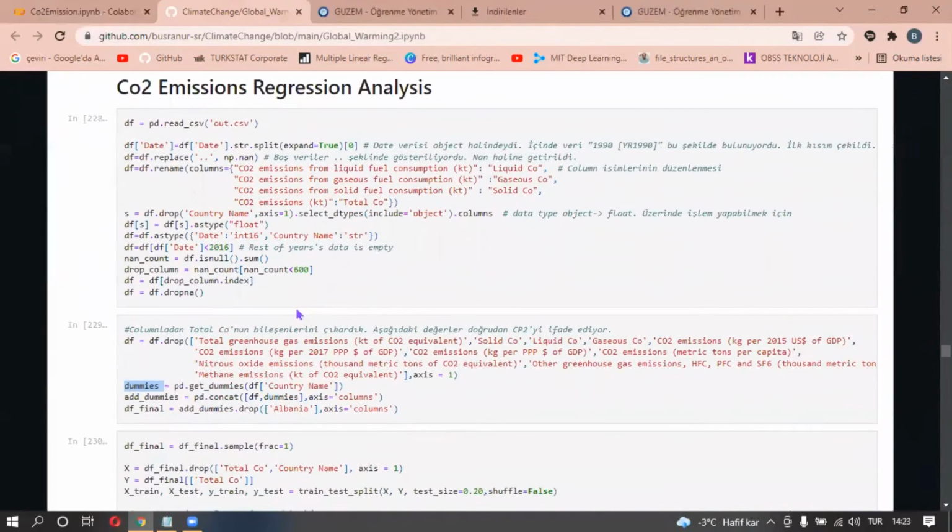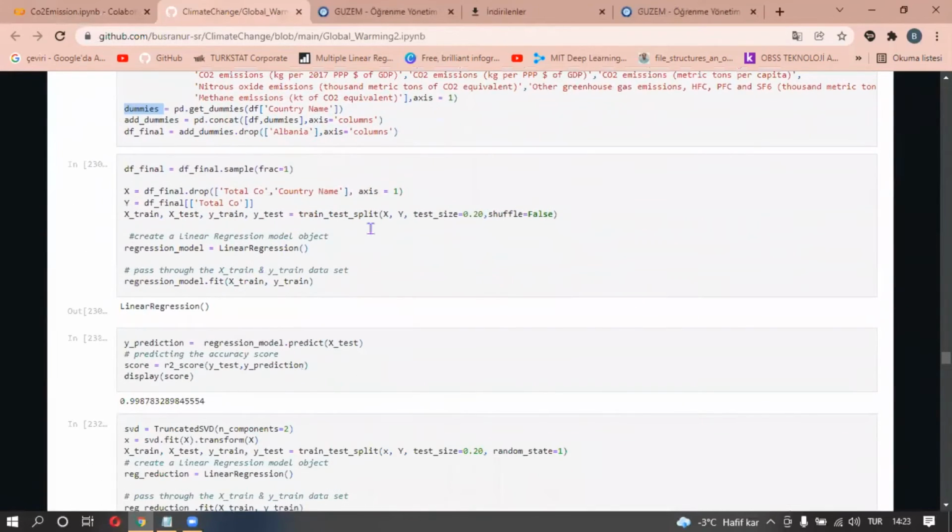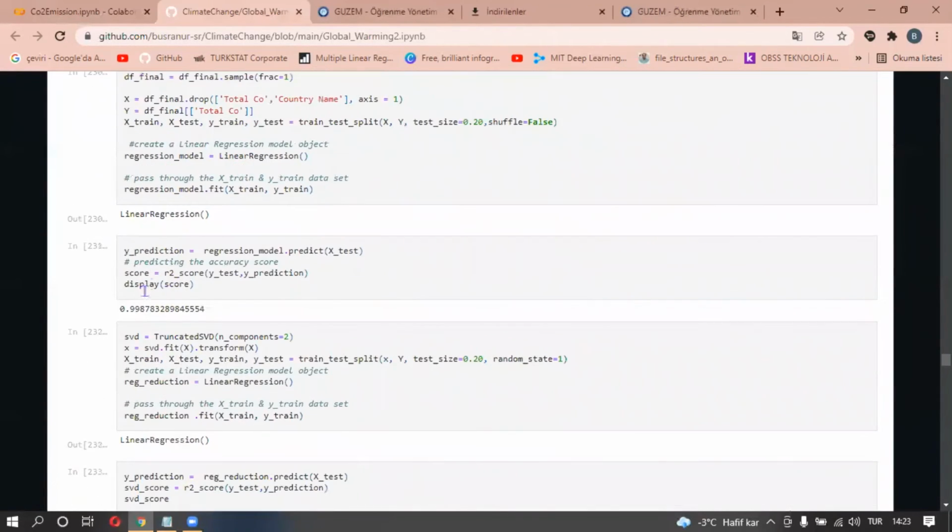And lastly, we made a regression. We use multivariable linear regression. Because our dataset has lots of empty rows and columns, we cleaned our data. And we use dummies because we have category data, which is country name. Then we train and test our data. We get a score of 0.99.